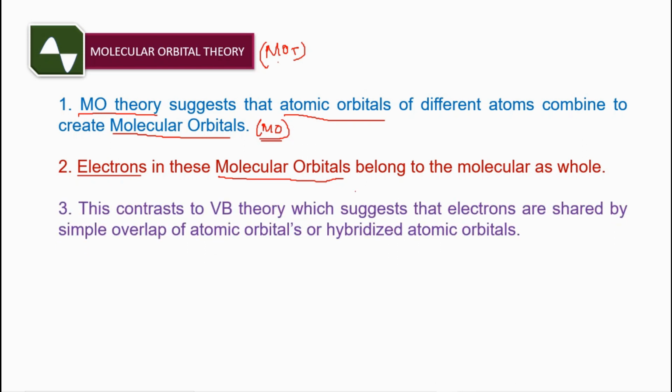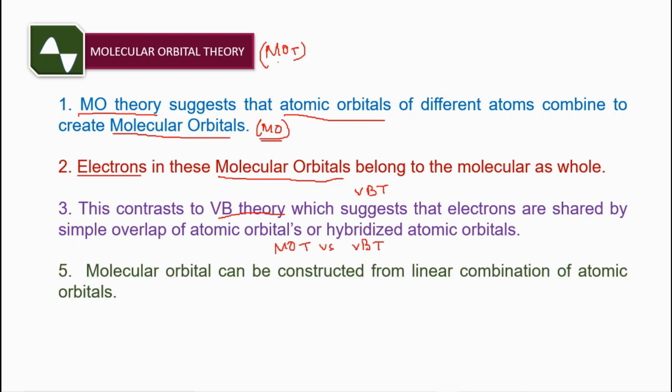Now valence bond theory suggests that electrons are shared by simple overlap of atomic orbitals or hybridized atomic orbitals. So MOT is in contrast to valence bond theory. Molecular orbitals are constructed by combining the atomic orbitals of atoms that make up the molecule. This approach is known as linear combination of atomic orbitals, that is LCAO.